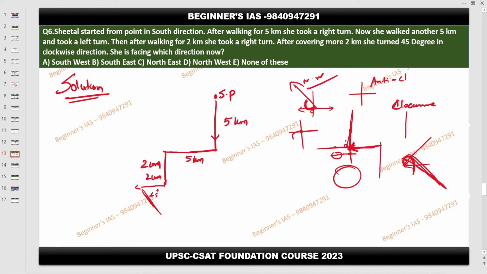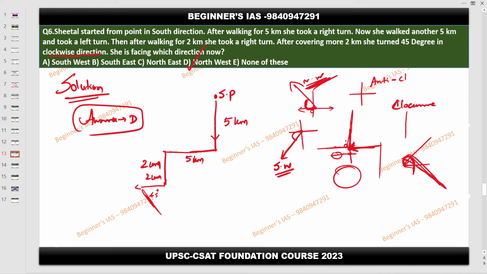If it is 45 degree, simple. Then this is going to be the southwest. Then this is going to be the northwest. So the question is dealing with the clockwise direction. Clockwise direction means northwest. Is the answer D, sir? Yes, D is the right answer for this question. Southeast, who gave southeast? Many gave southeast.